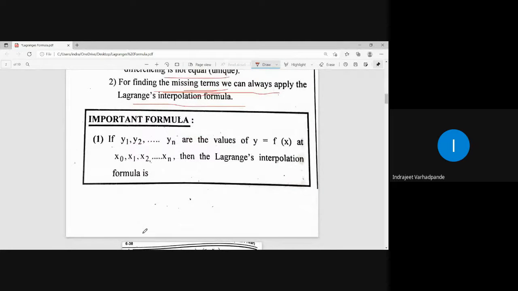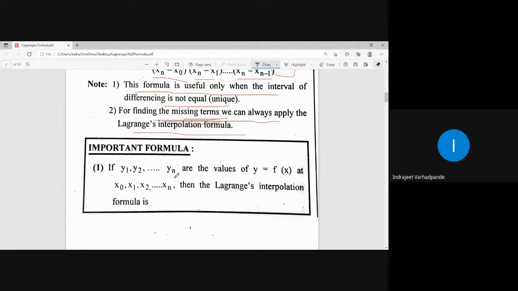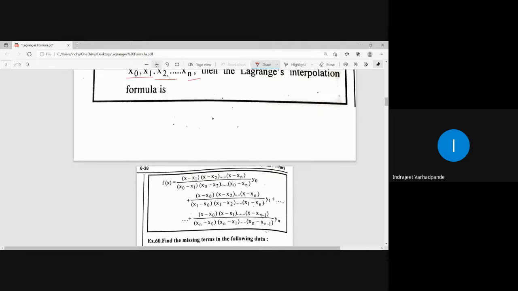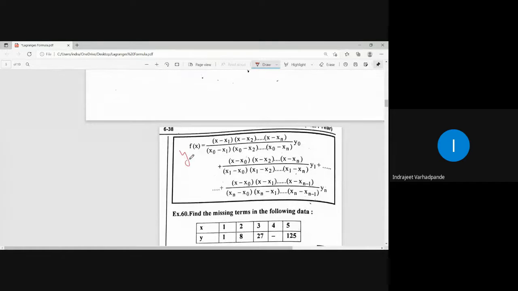Just to revise in a nutshell, if y1, y2, yn are the values of y is equal to f of x at x0, x1, x2 up to xn, the Lagrange's interpolation formula is given by f of x means y is equal to, for whatever value we are calculating, x minus x1, x0 I have omitted or ignored or suppressed, x minus x1, x minus x2 up to x minus xn. For whom is it written? For x0. So x0 minus x1, x0 minus x2 up to x0 minus xn.